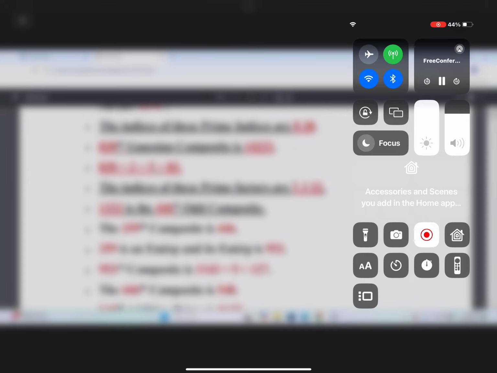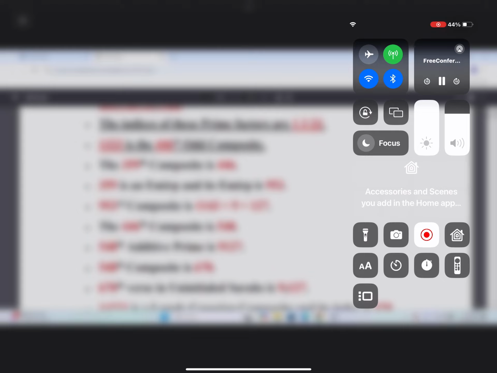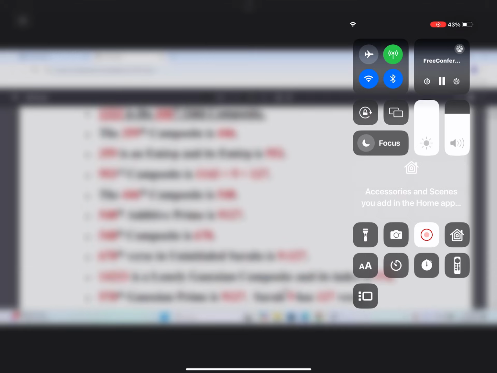Okay. 446 composite happens to be 548. 548 additive prime is 9127. 548 composite is 670. 670th verse in the Uninitialed Surahs is 9127. That's 447. Remember I was talking about 14,221, a Lonely Gaussian Composite, is the 570th one. 570th Gaussian Prime is 9127 again. Surah 9 has 127 verses.